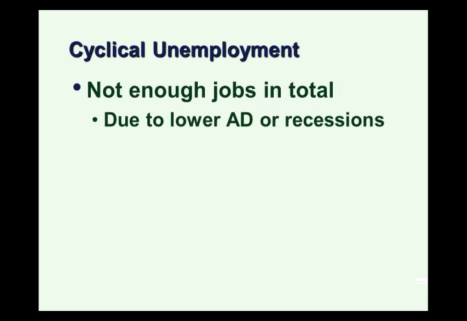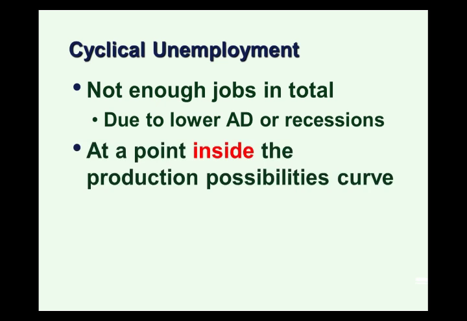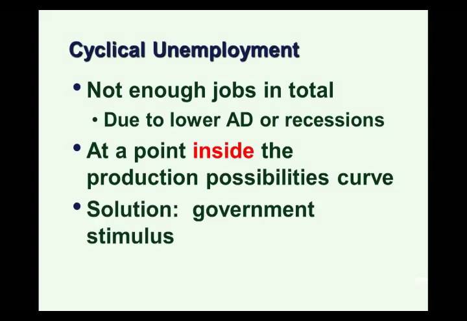Finally, our 4th type is cyclical unemployment, also a serious type of unemployment. Cyclical unemployment is unemployment that comes from the business cycle. There are not enough jobs around due to lower levels of economic activity. Economists call this lower aggregate demand, or what we know as a recession. Cyclical unemployment means we're at a point inside our production possibilities curve. In other words, our level of economic activity isn't at what the economy is capable of producing, and because of that, people are unemployed. It's really a waste of resources. We have resources, we're leaving them on the table, we're not using them well, so it's a problem.